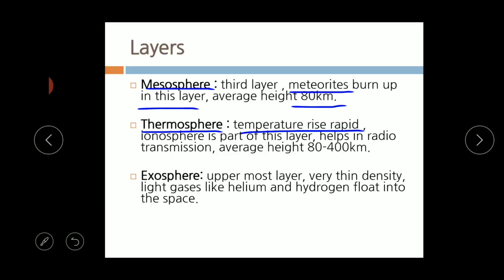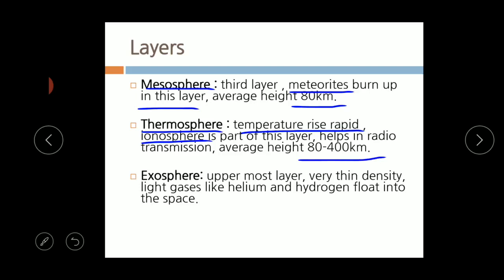The ionosphere is a part of this layer, and it helps in radio transmission by receiving and sending back the signals. The average height of the thermosphere is from 80 to 400 km from the earth's surface.